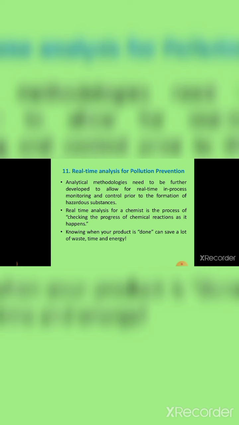The 11th one is real-time analysis for pollution prevention. Real-time analysis in chemistry is the process of checking the progress of chemical reactions as they happen. It can save a lot of waste, time, and energy. It involves in-process monitoring and control prior to the formation of hazardous substances.